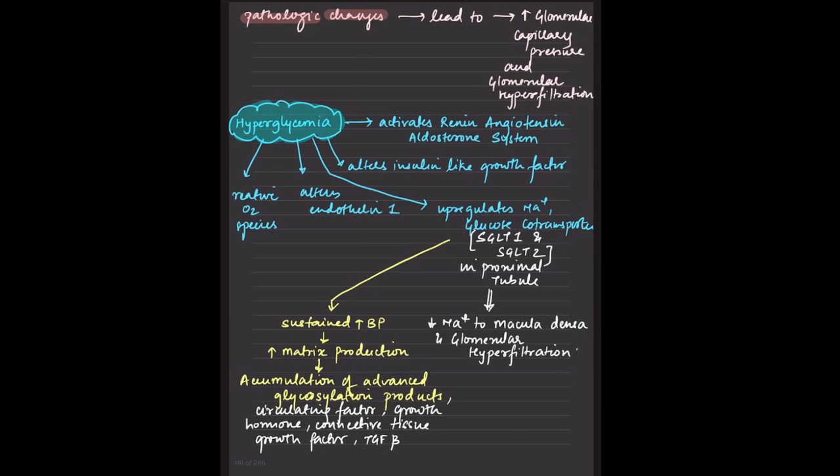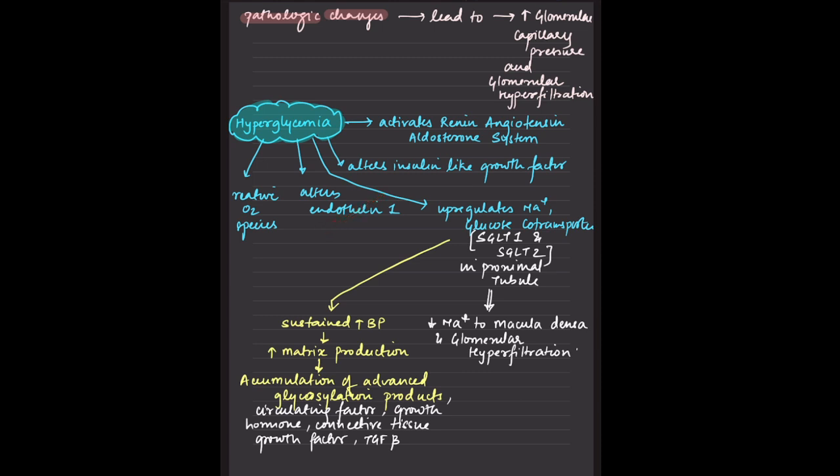So for the pathologic changes, first there is hyperfiltration, and there is an increase in the glomerular capillary pressure. We shall see the explanation for all this. First of all, there is hyperglycemia, right? And that is causing a whole bunch of things, like an increase in reactive oxygen species.